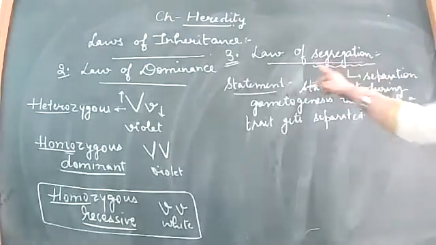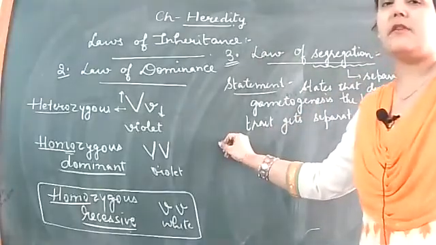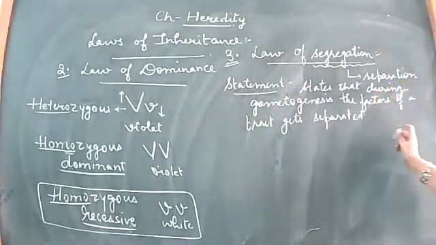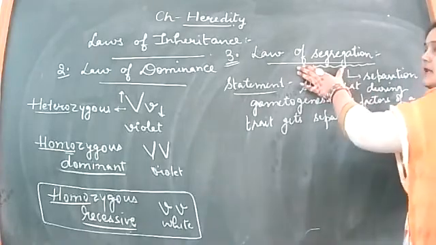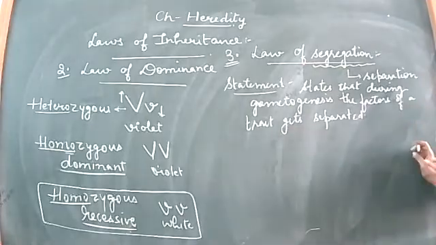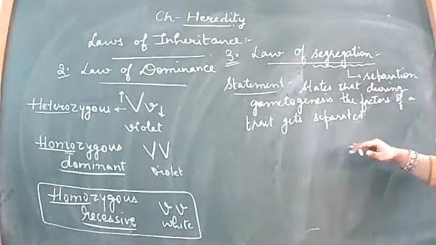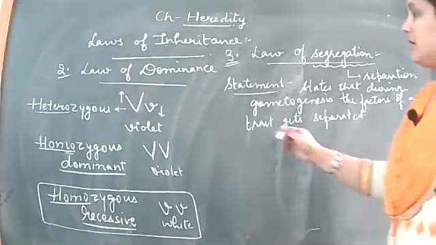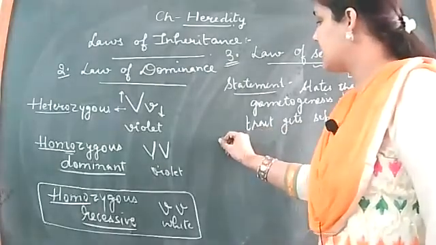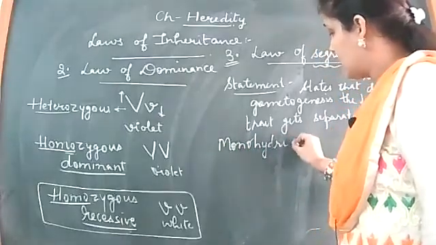To explain the law of segregation, in the previous year's board exams, there was a direct question: what do you understand by the law of segregation? What is the law of segregation? And explain it with example. This was a direct question of 3 marks and several times of 5 marks also, right? So accordingly, you have to write the first statement and then this can be described with the help of a monohybrid cross.